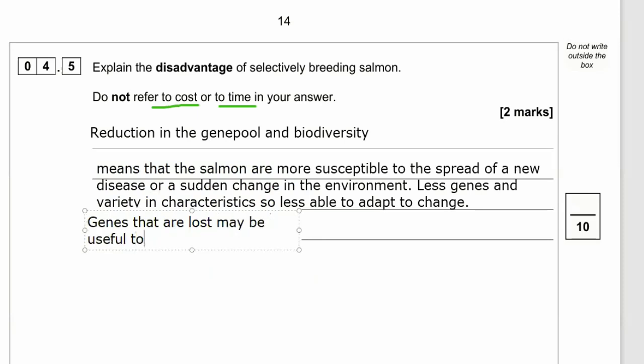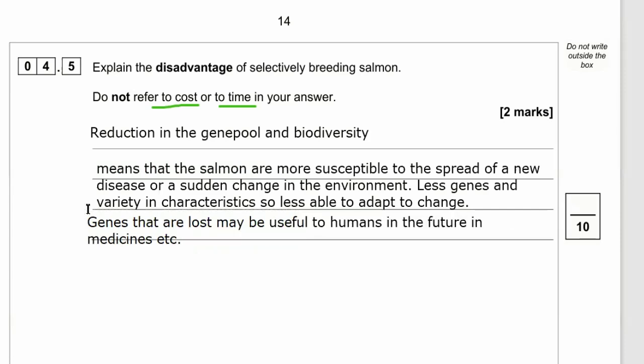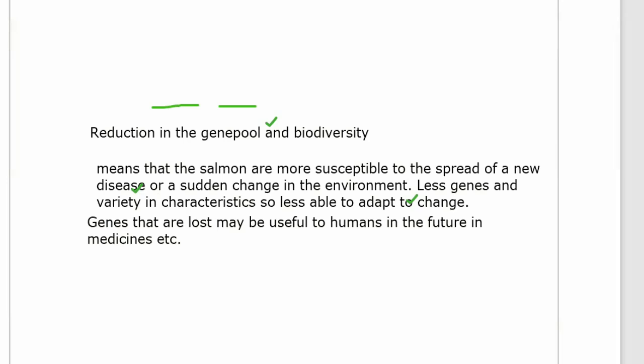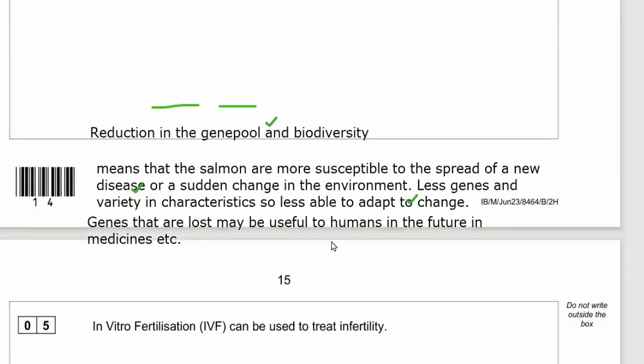Genes that are lost may also be used by humans in the future for medicines or other things. They might be very useful resources, those genes. So it's like if we did the same thing with the willow tree and we never got the gene that produces the medicine that we now know as aspirin. Okay, let's move on.